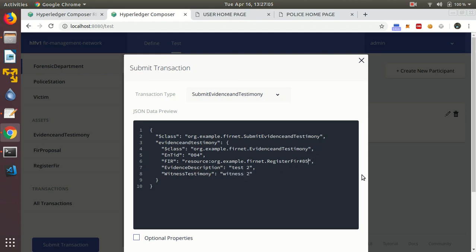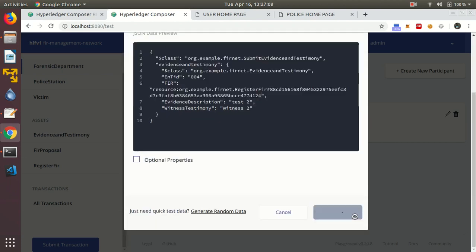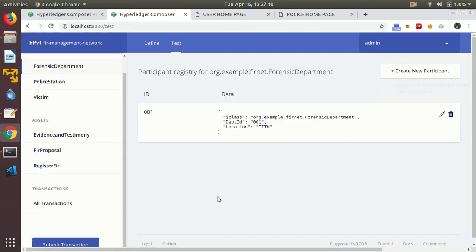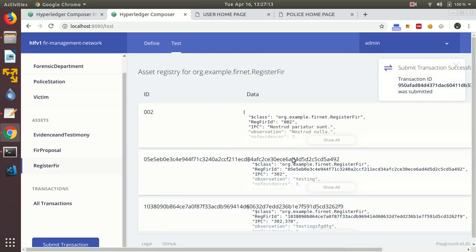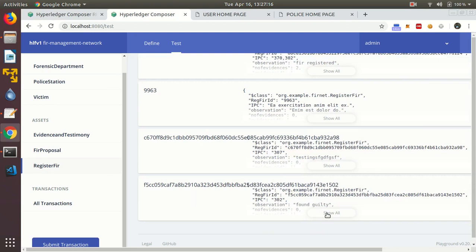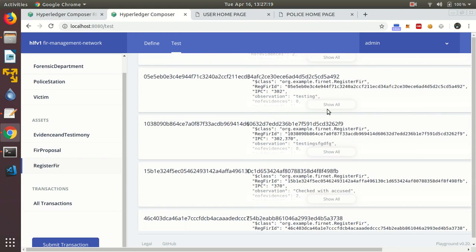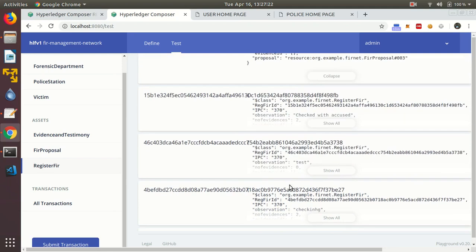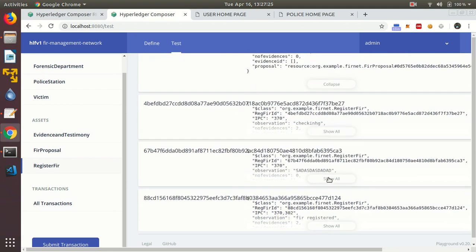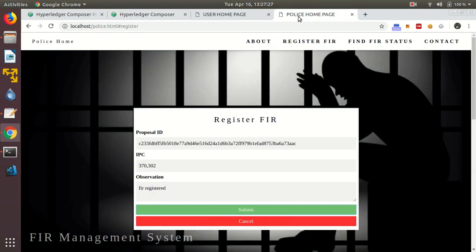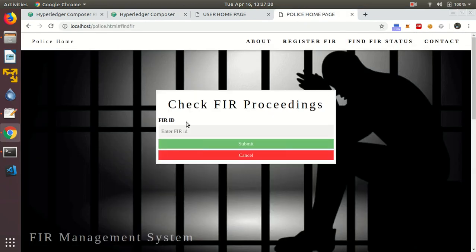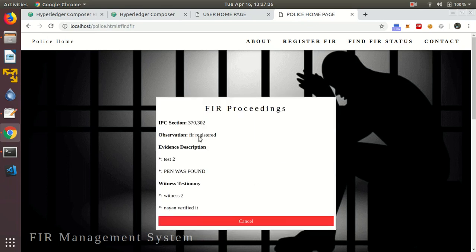Same registered FIR ID, so we'll enter here. We'll go into register FIR. Okay, now let's check the FIR status against this FIR ID. As you can see, the IPC section that has been registered in the FIR by the police, observation filed by the police, the evidences that has been submitted in the due course of time.